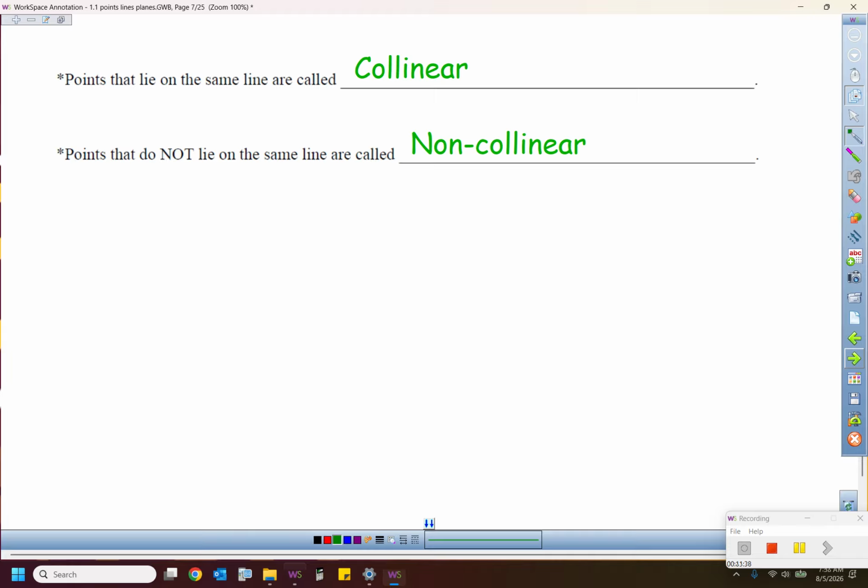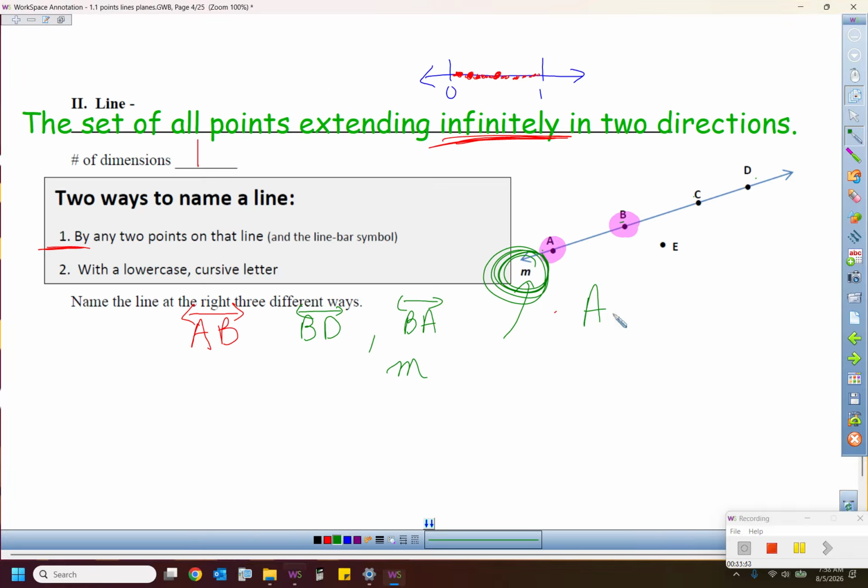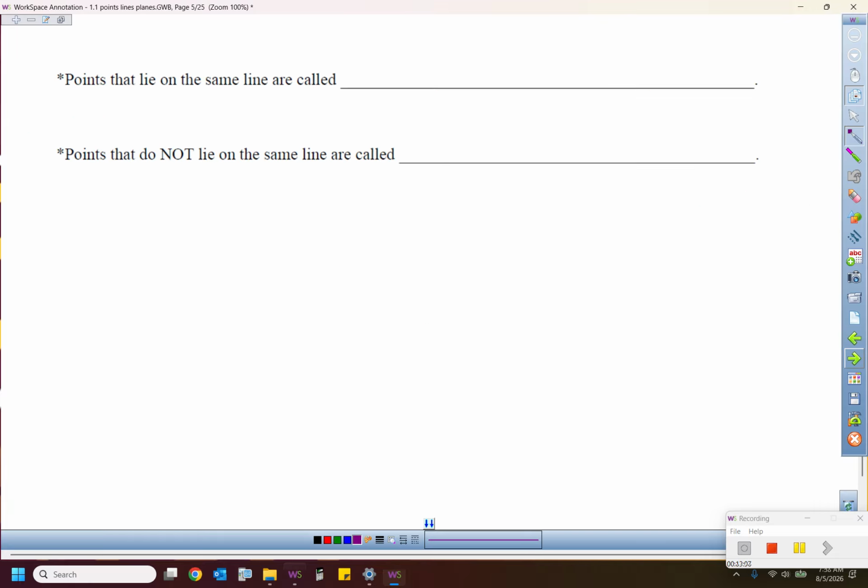So collinear, on the same line. Non-collinear, like you can see right here if we go back, points A, B, and E are non-collinear points. Even though A and B are on the same line, E is not on there, so they're not. And for those thinking ahead, which I love, if you connect those together, that's not a line because it bends, and we'll learn that that's called an angle, and that's a whole other day. But we're talking about points so far, and we're talking about lines. So we had all those. Now let's get some drawing.